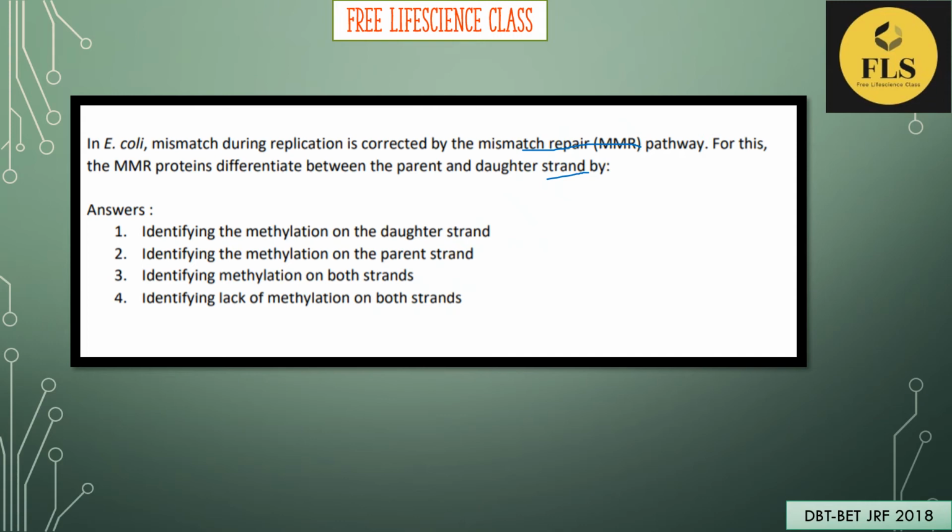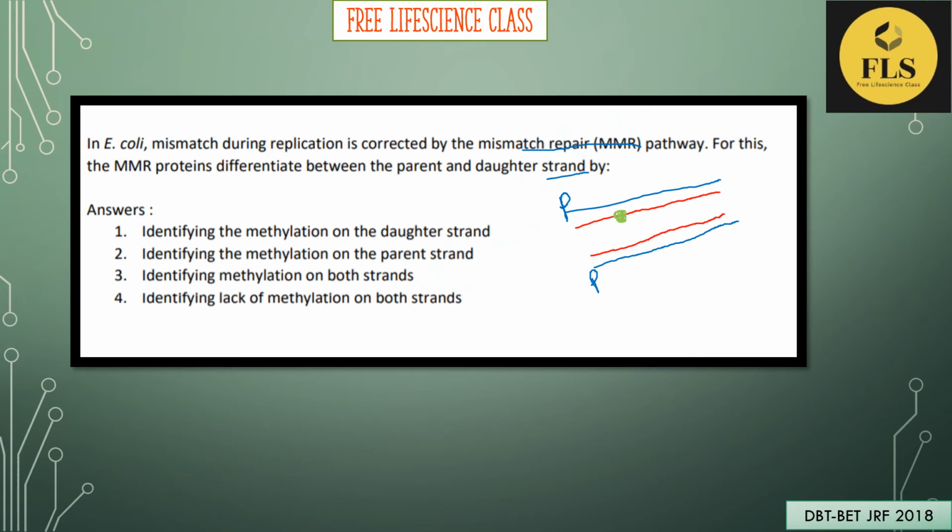So, in the mismatch repair system, suppose this is the parent strand, and this is a newly synthesizing strand. Just think that this is the newly synthesized strand. But during the proofreading process, a mismatch is formed between these two strands.